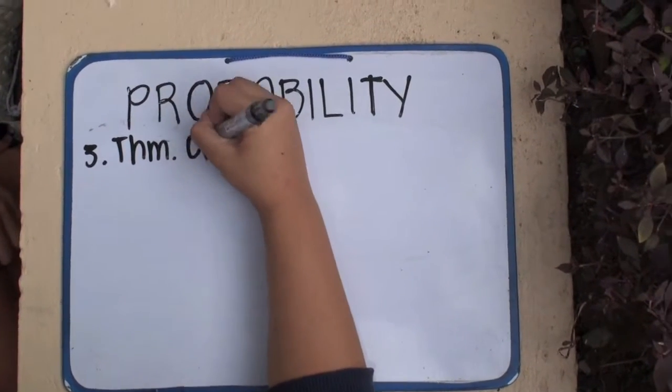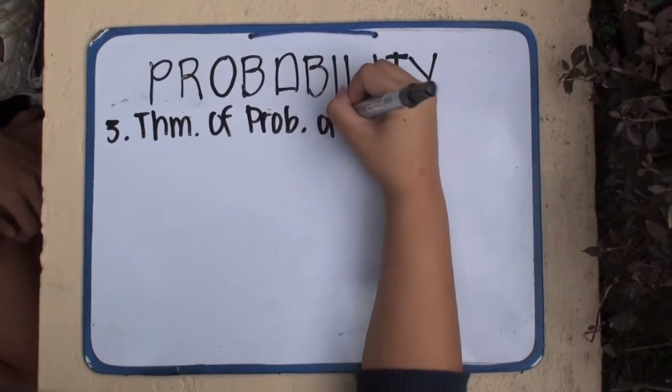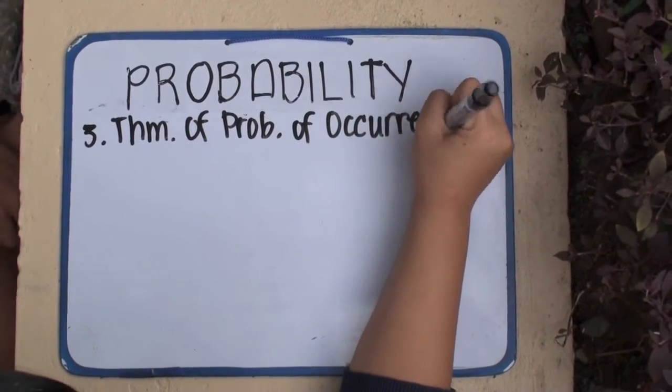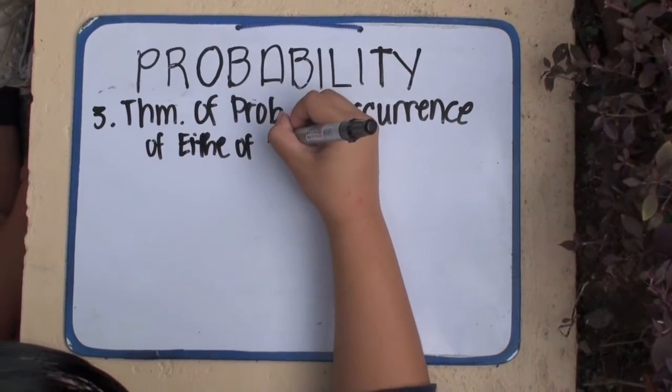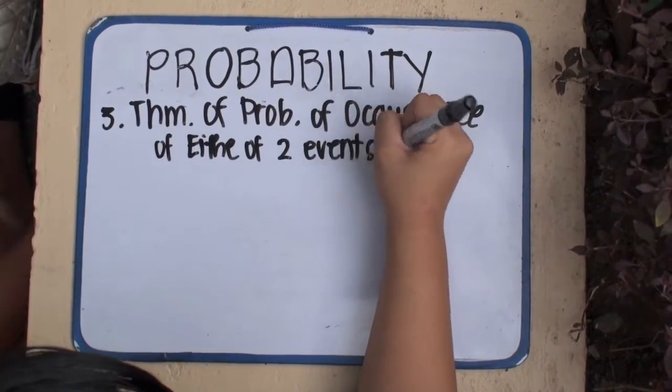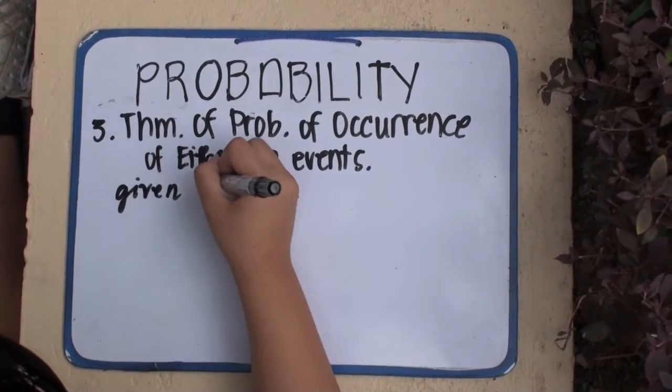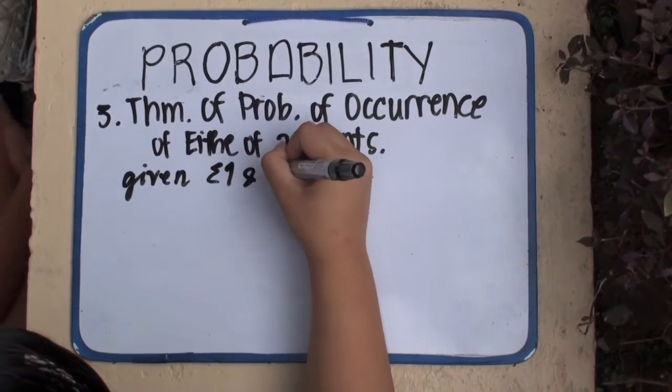The third theorem is the probability of occurrence of either of two events. Let us discuss this. This theorem states that given E1 and E2 are any two events,